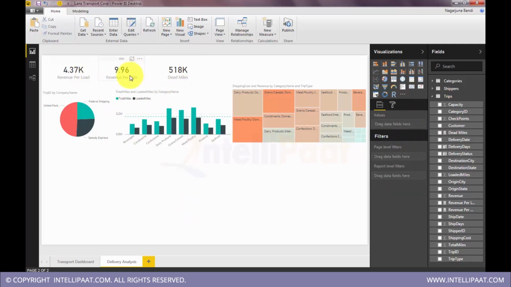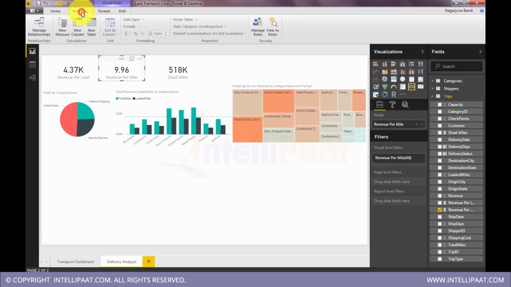Okay. So I'll do some formatting here. See, revenue per mile is actually a value, a monetary amount, right? So we will show that in some format. So I can do the format by going into modeling. So in modeling, I have a bunch of options here. We saw already how to change data type and category. So now we'll see how to utilize other formats. So for this, I have to select the column, not the visualization. Column or the calculated measure.